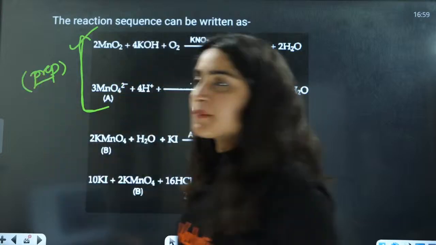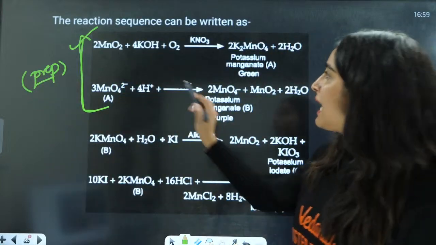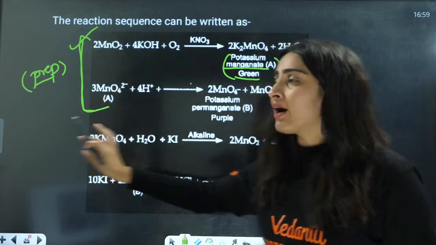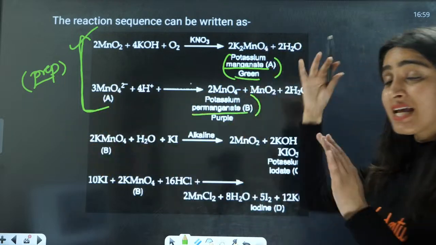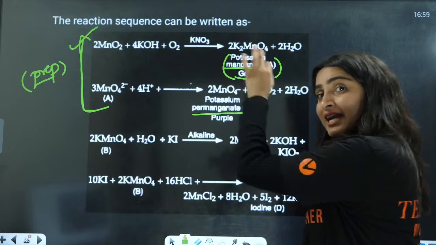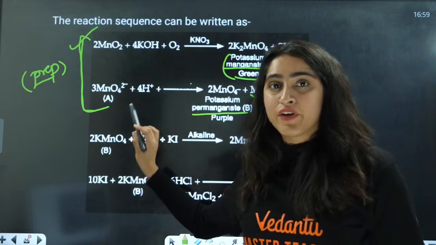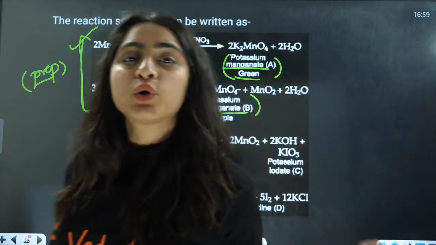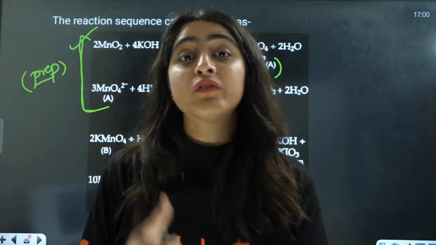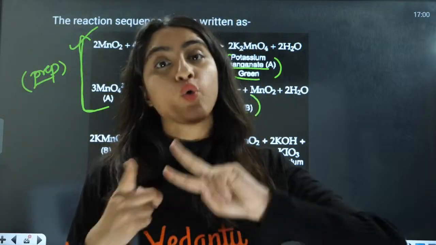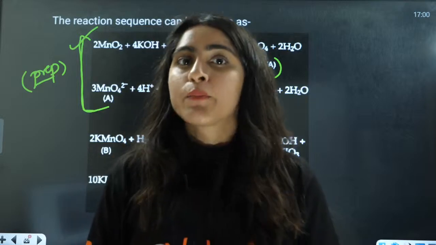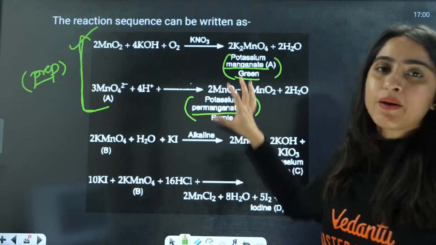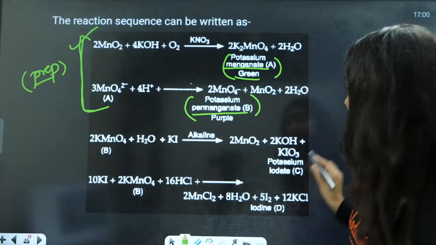Now these are the preparation steps of potassium permanganate. Firstly, make the manganate ion, which is green in color, then after acidification it will be converted into permanganate ion. How to convert manganate to permanganate? There are 2 ways: first is the electrochemical process, second is acidification, where it will disproportionate to form the permanganate ion, right?